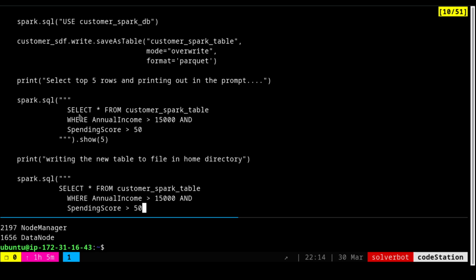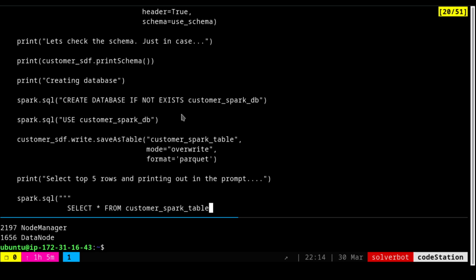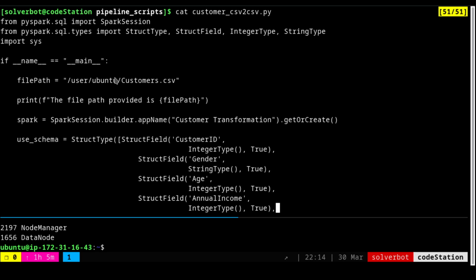Finally, keep one thing in mind. I have to repeat it again. This particular file has to be inside the Hadoop file system. It cannot be outside in the local file system. It will not work. It has to be inside the Hadoop file system. Only then will this entire script actually read this particular CSV file, or else it will not. So keep that in mind.